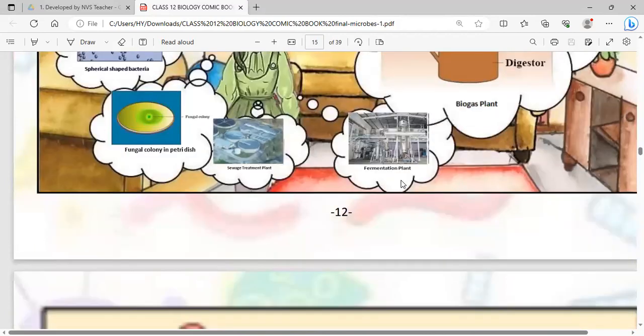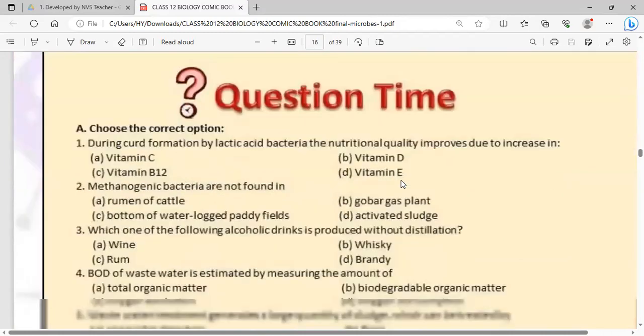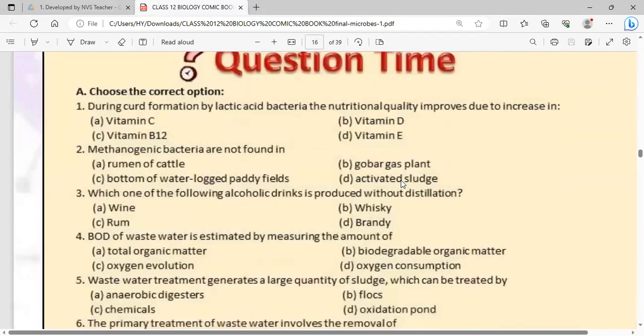Now, there are a few question time. So, choose the correct option. During curd formation, lactic acid bacteria, the nutritional quality improves due to the increase in vitamin B12. So, first question answer is C, vitamin B12. Methanogenic bacteria are not found in rumen of the cattle, bottom of the waterlogged paddy, gobar gas plant, activated sludge. Where they are not found? Bottom of the waterlogged paddy fields. So its answer also C.